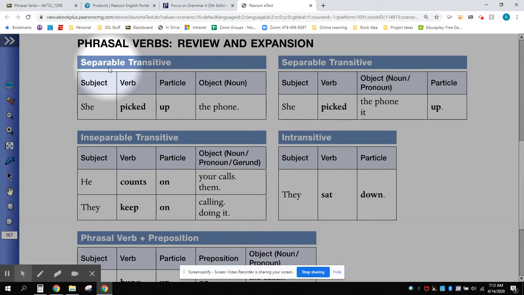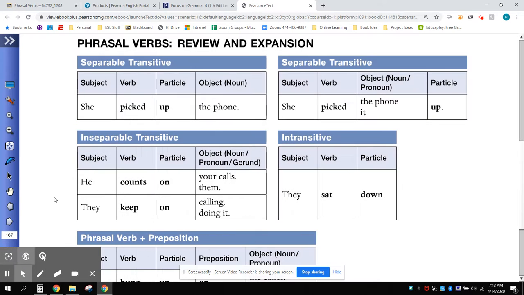There are two types of phrasal verbs, separable and inseparable. Phrasal verbs that are separable, as you could guess, can be separated. So I can say, she picked up the phone, or I can separate the verb and the particle and say, she picked the phone up.